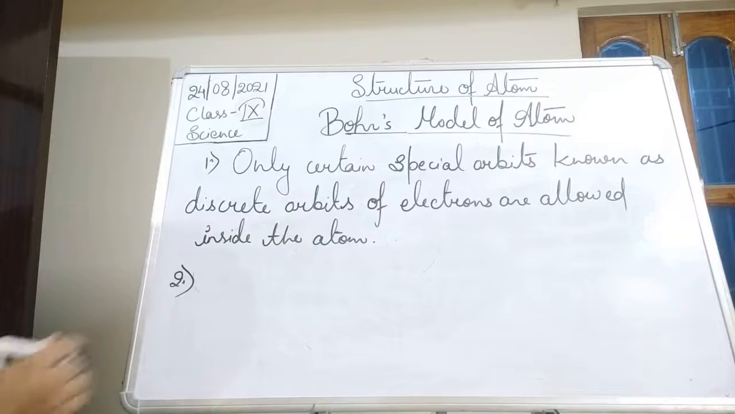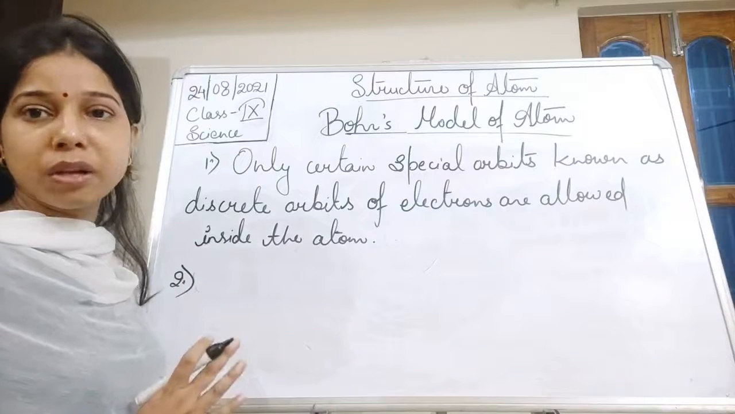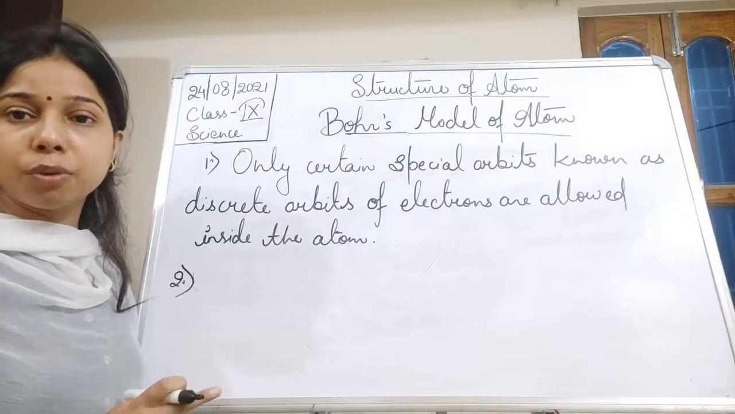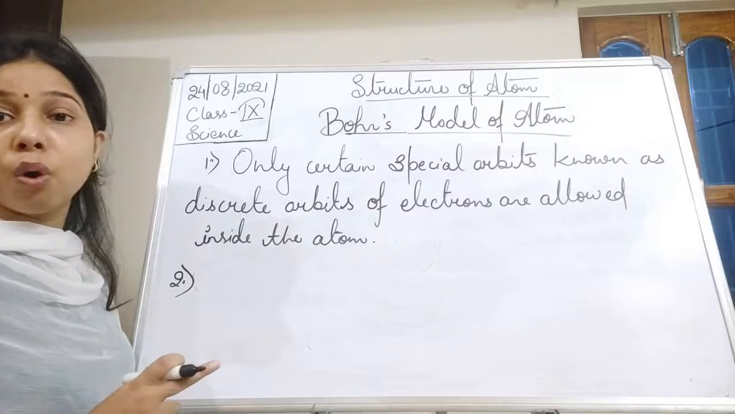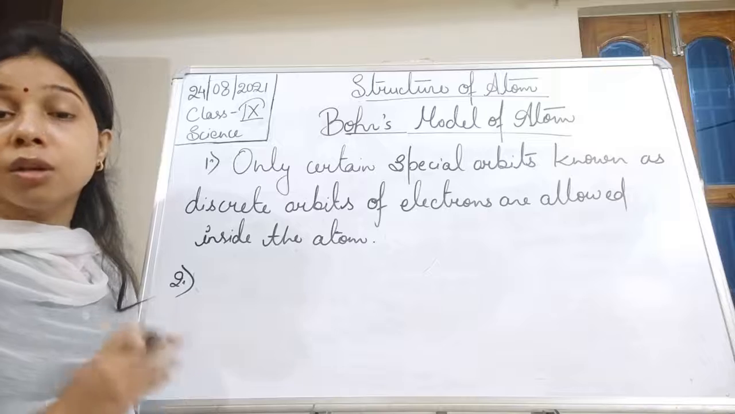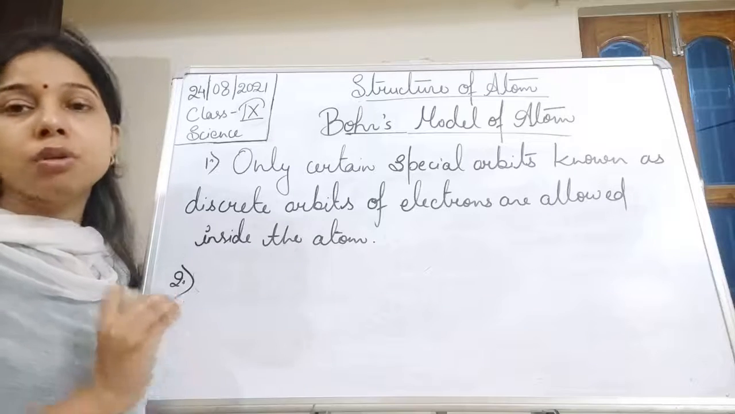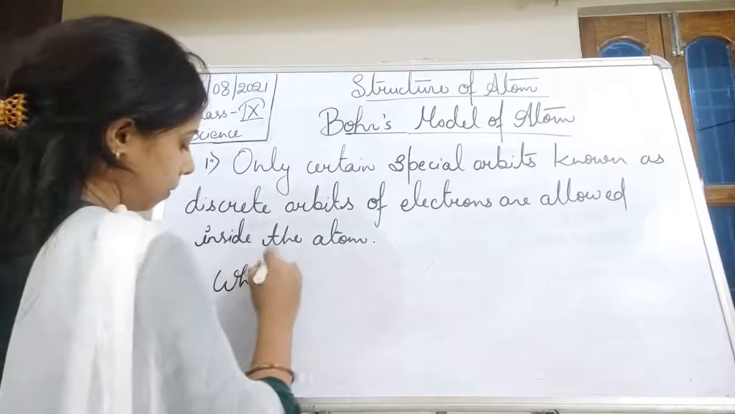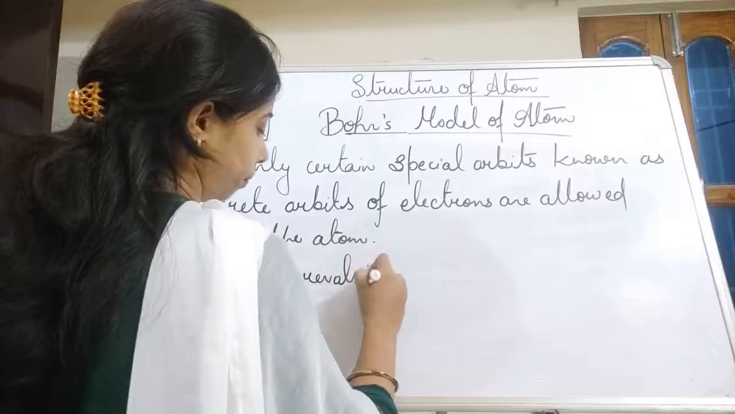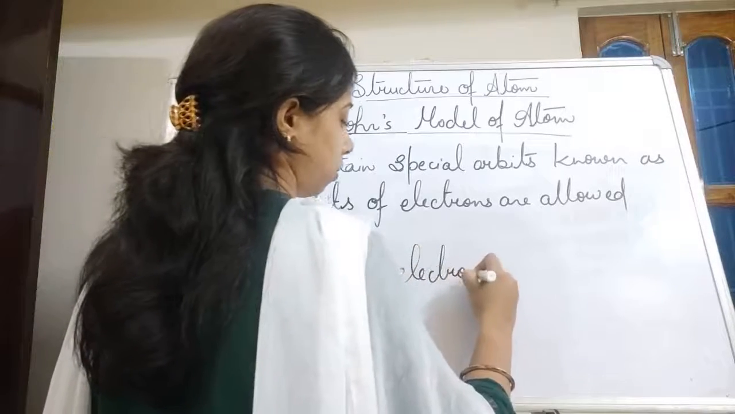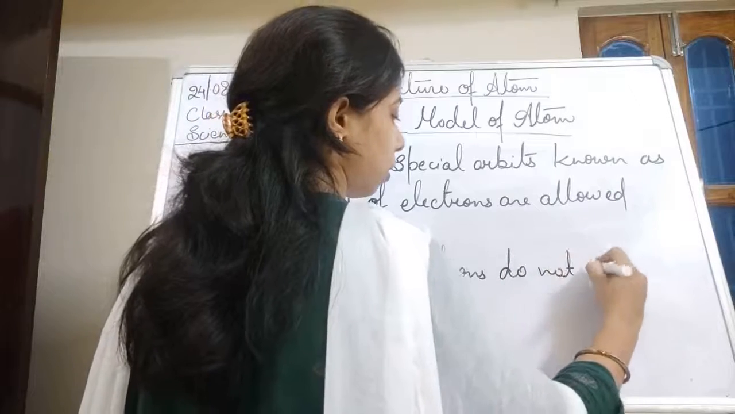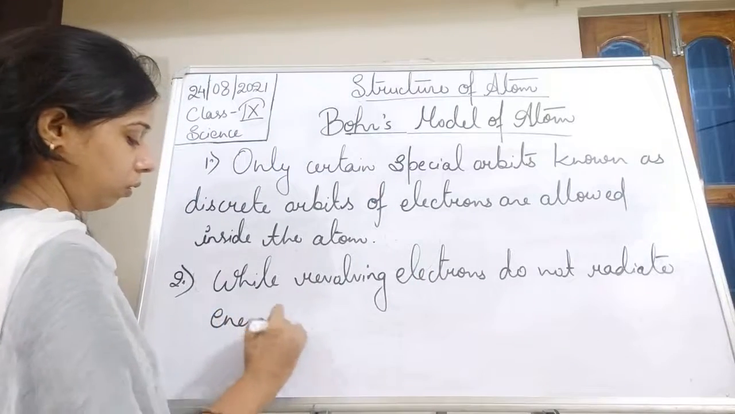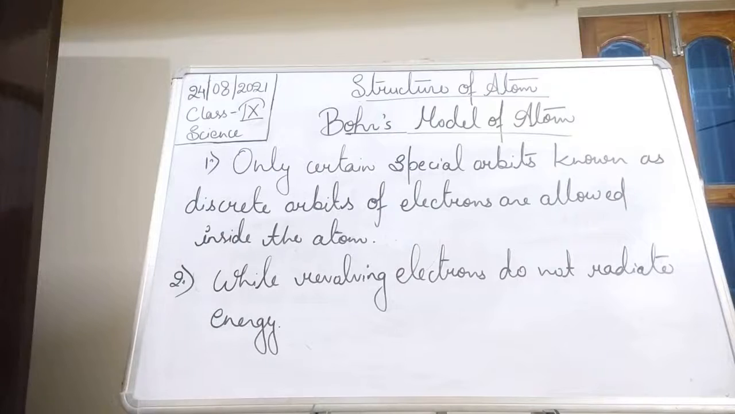Then, while revolving, because they have a fixed energy level, electrons do not radiate energy, as we have seen in the case of the Rutherford model of atom, because he did not explain the orbit or the energy level. Every orbit has a fixed energy shell, so it will not radiate any energy. While revolving, electrons do not radiate energy, students.